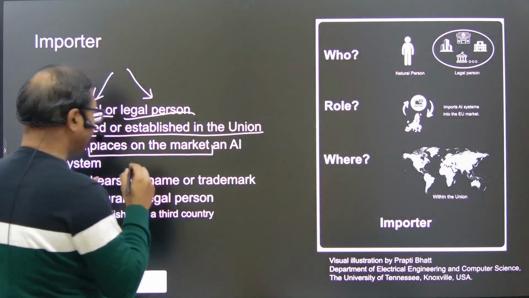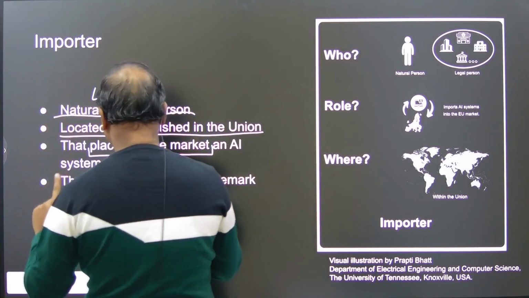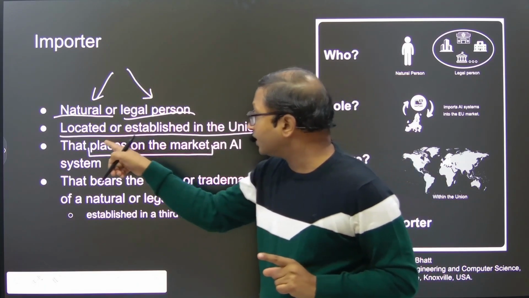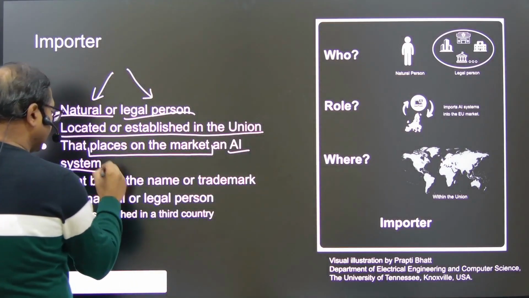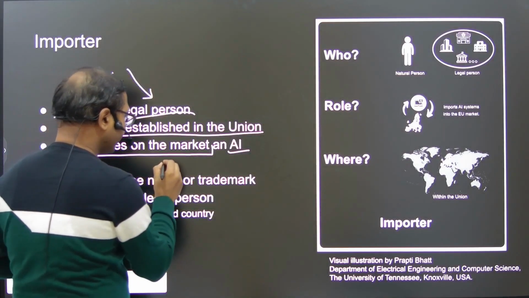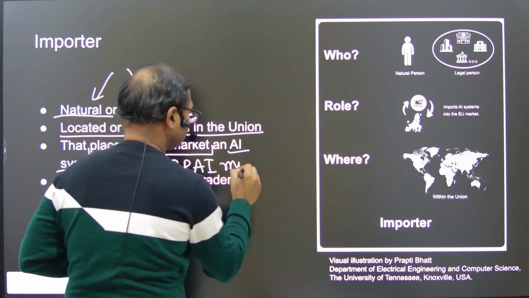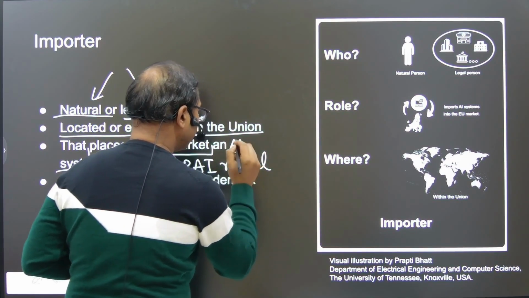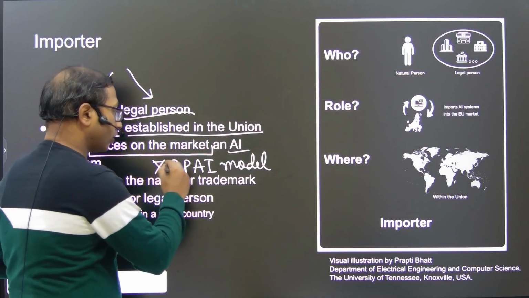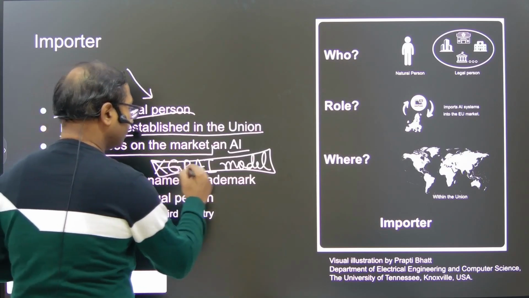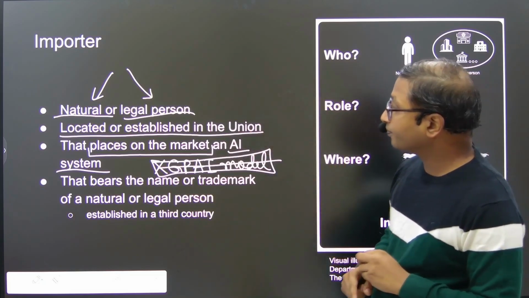So importer in that sense looks similar to a provider, but also note this: it is just talking about an AI system and not a general purpose AI model. So the definition explicitly excludes general purpose AI models from the definition of importer. That's an important exclusion that we must look at in the definition.